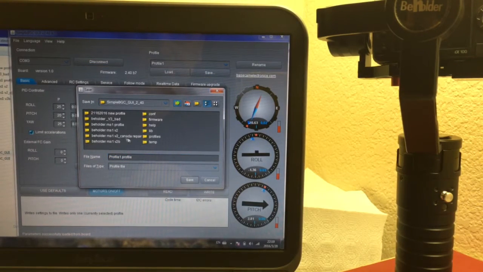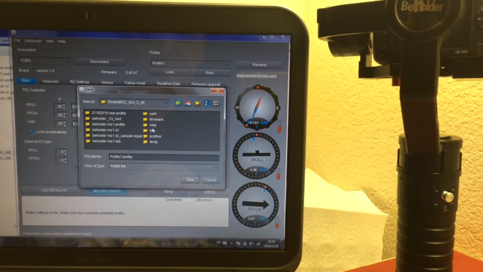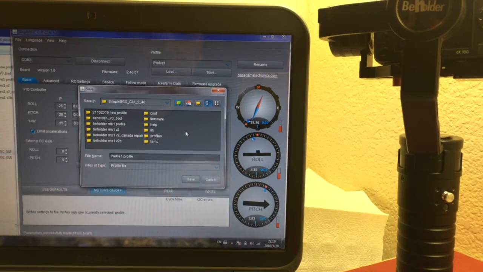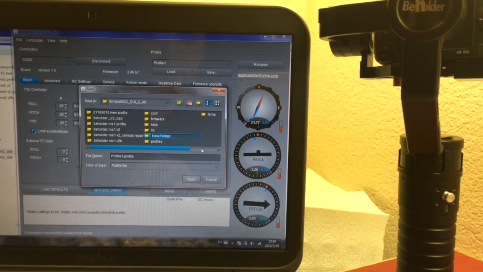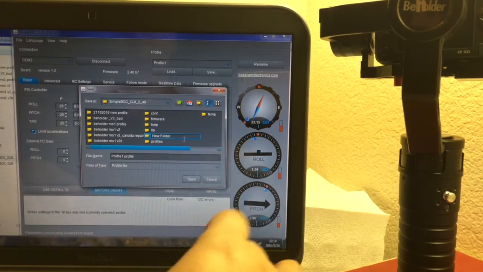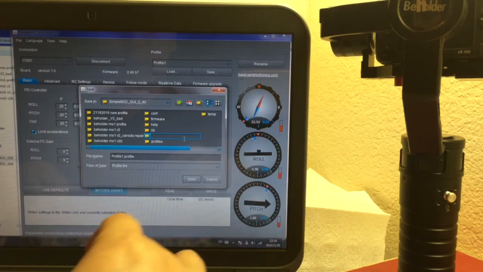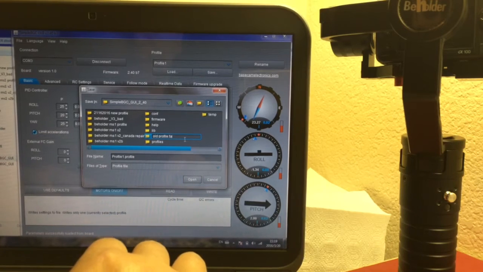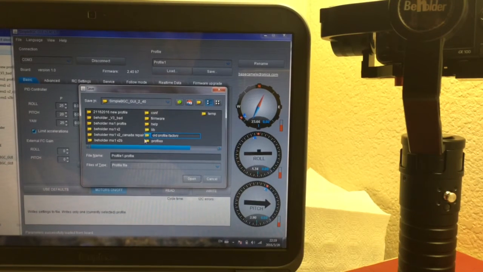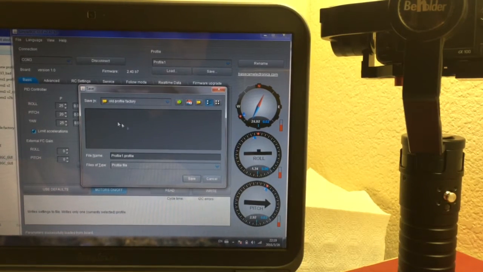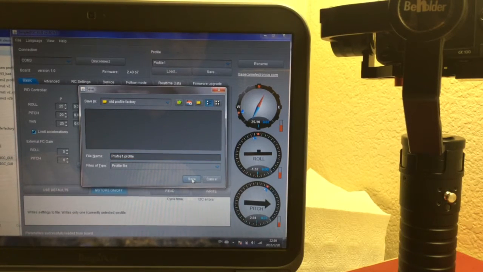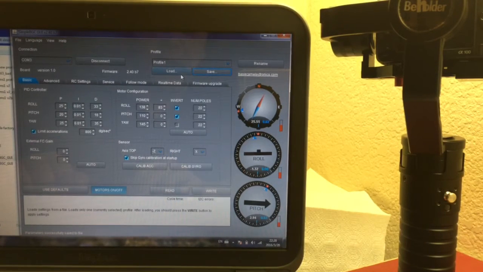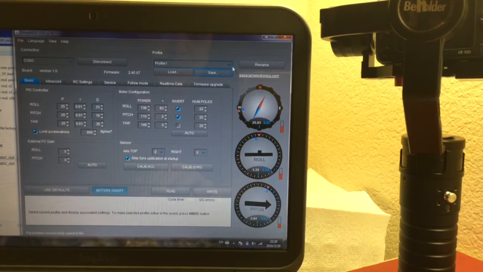We create a new folder. Okay, we call it the old profile factory. Let's click. Now we have the old profile factory folder. So we can see here profile 1.profile. We save it. Okay, now the profile first was saved.